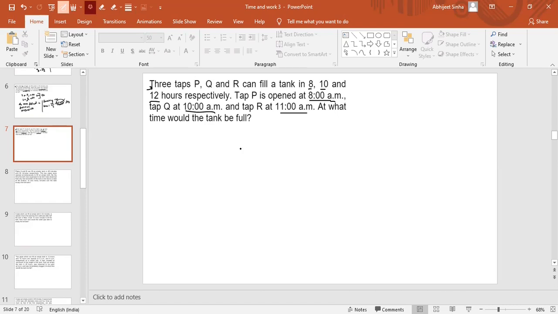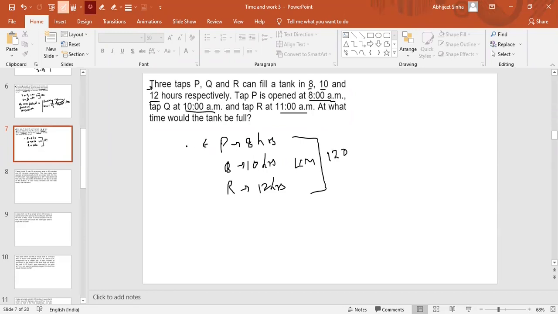So here, P can complete the work in 8 hours, Q can complete it in 10 hours, and R can complete the work in 12 hours. So the LCM is 120. So the efficiencies are 15, 12, and 10.